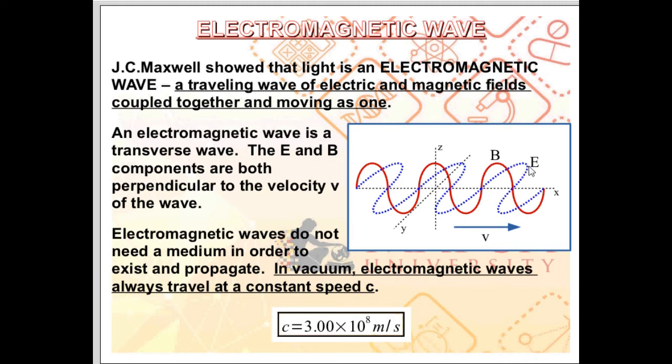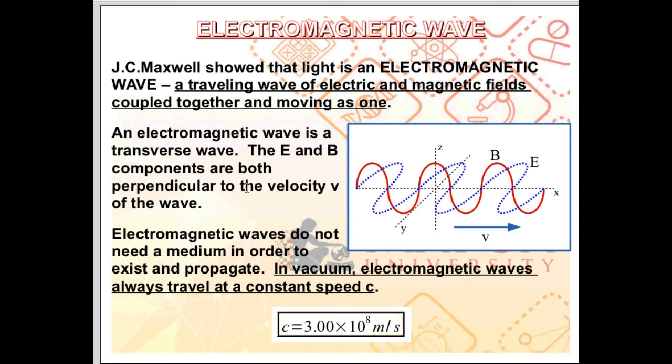The electric field component and the magnetic field component of the wave are perpendicular to each other. They are 90 degrees with respect to each other. For instance, in this figure, the electric field component or the electric field wave is lying on the xy plane, while the magnetic field component is lying on the xz plane. They are perpendicular to each other.